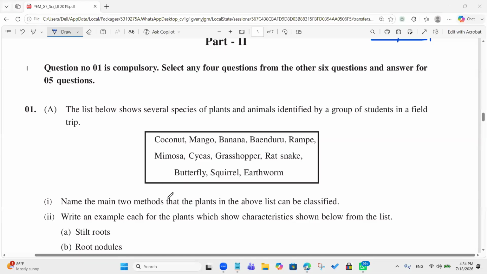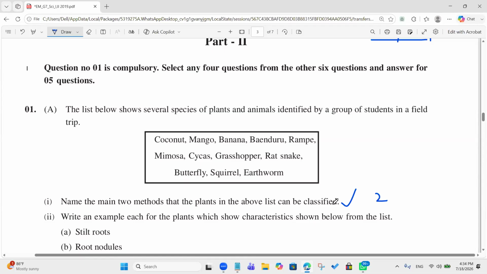Name the 2 main methods by which the plants in the above list can be classified. Flowering and non-flowering plants. That's correct, take 2 marks. Taproot and fibrous roots is not the main method. The main method is flowering and non-flowering.